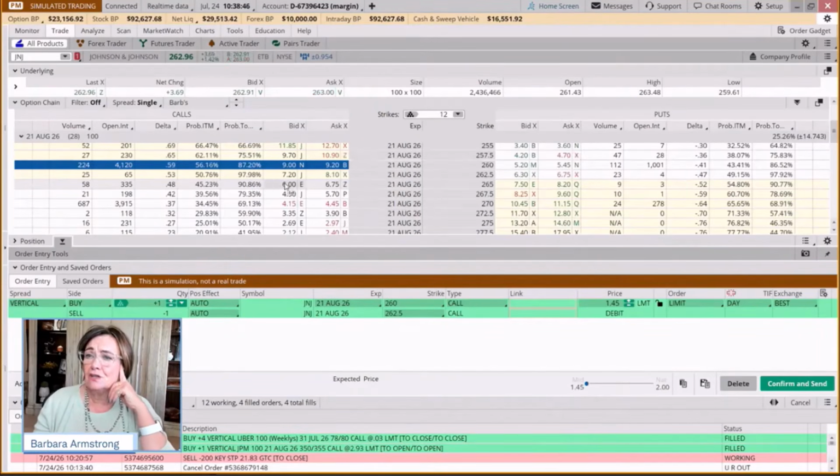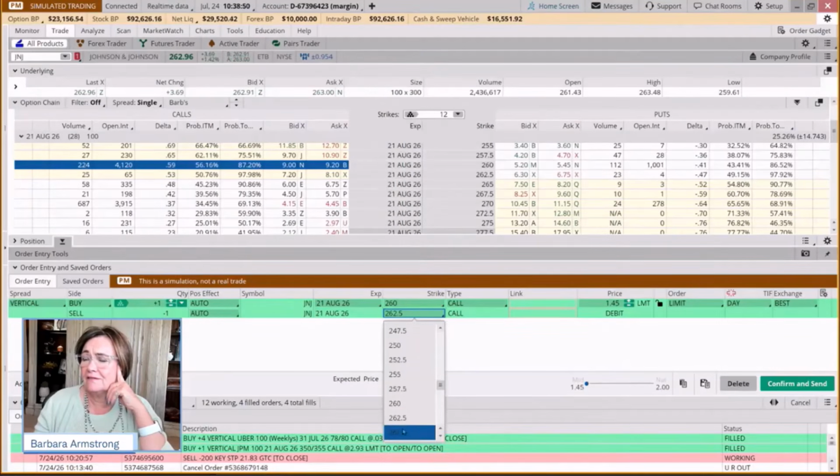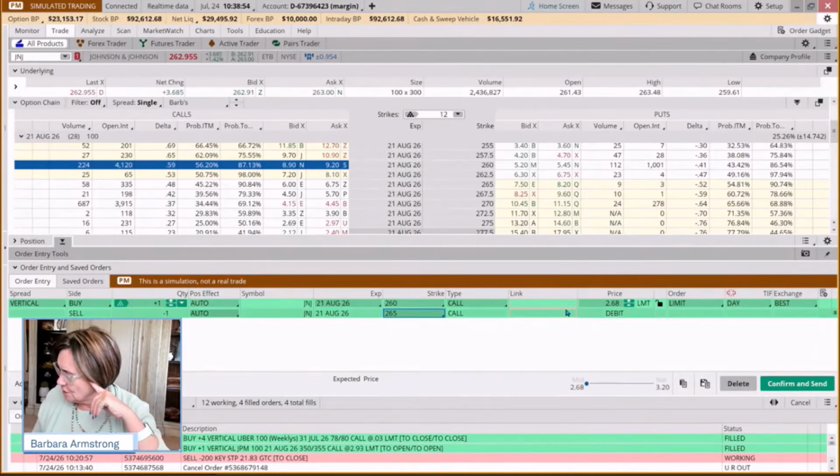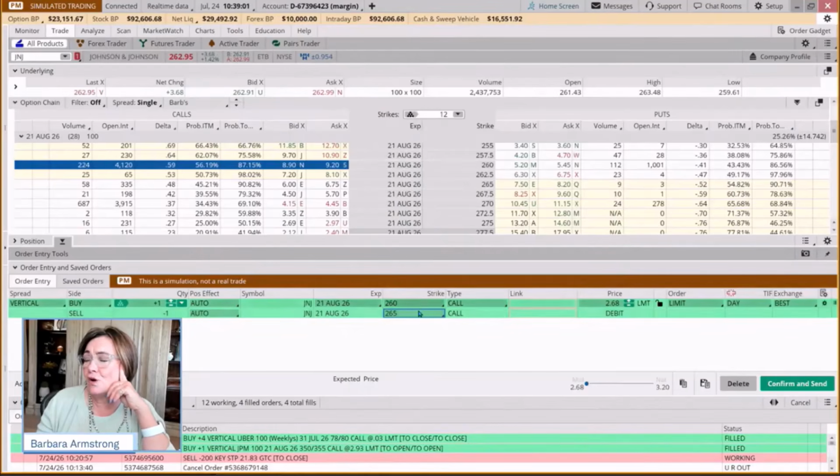Okay. So when we look at this, the 260, 265, we're paying 270. Well, let's call it 270 times 1.5. So that would be, we'd want to be out at 405 on this one. And again, at 260, we could do 2 of these.